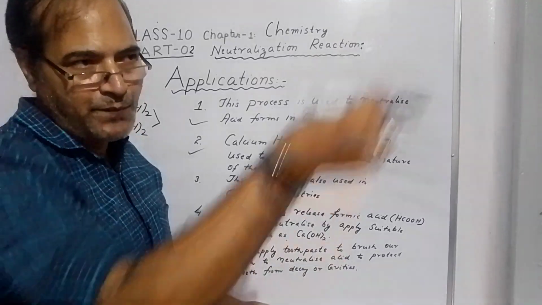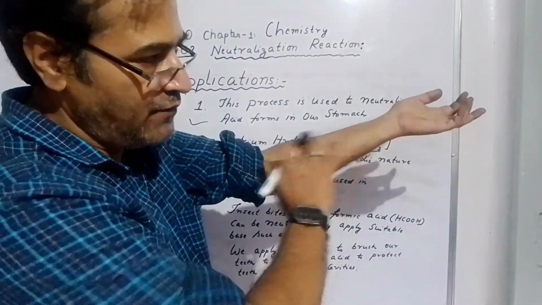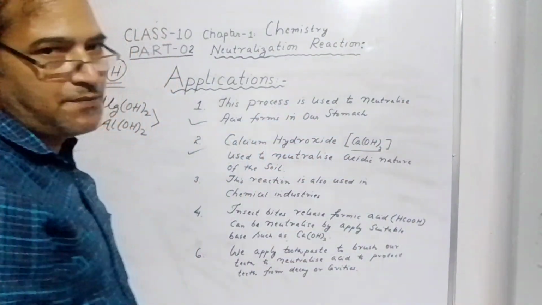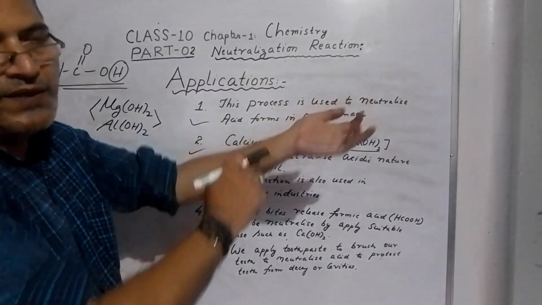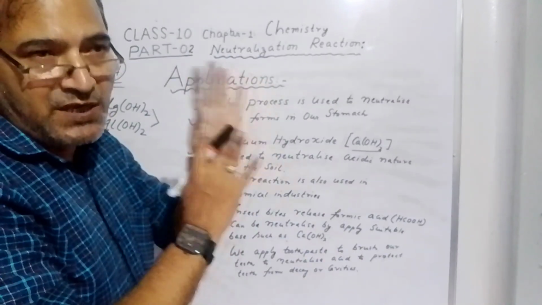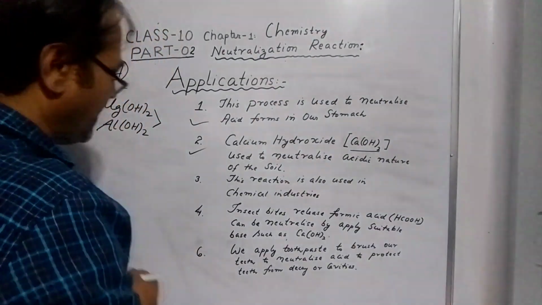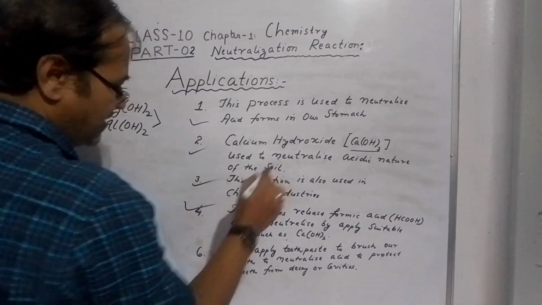Ultimately what we do is bring calcium hydroxide, chuna, and apply it there. Calcium hydroxide is a mild base. We wipe it on, and the inflammation, the burning, will stop. So in insect bites also this neutralization reaction is used.